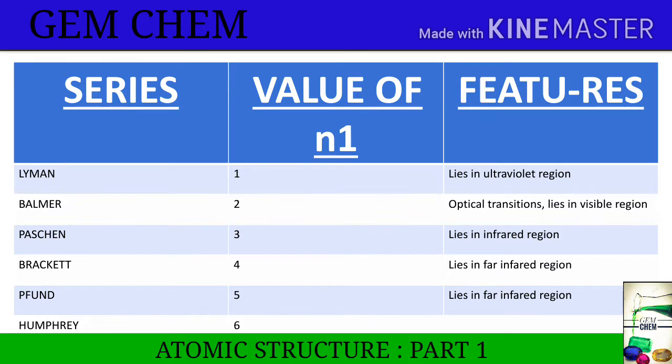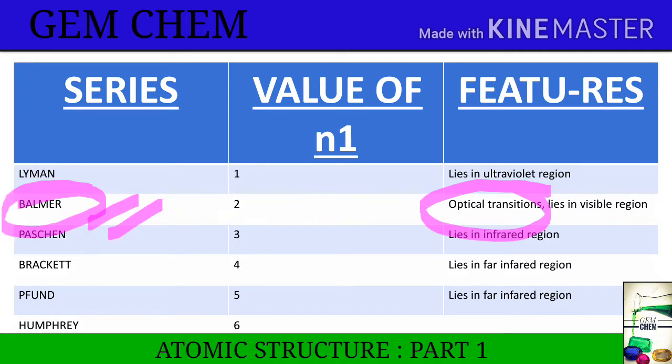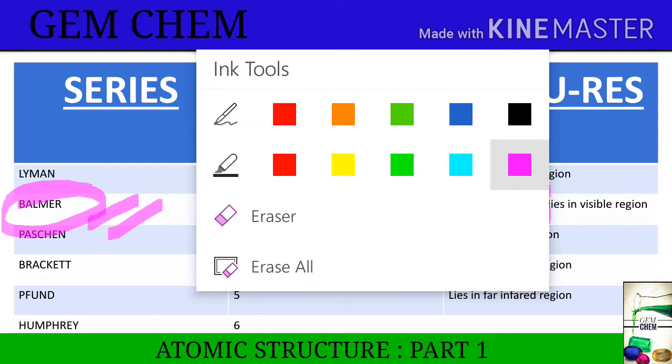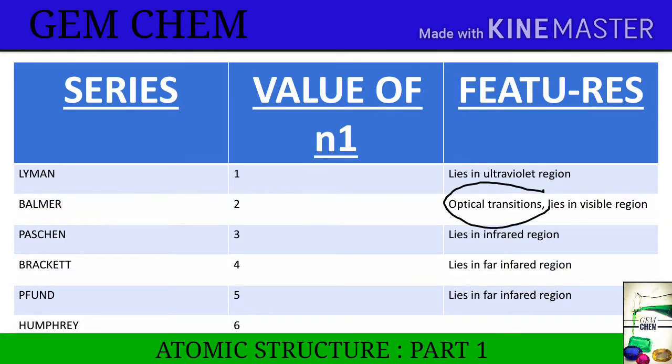Another important thing in this chart is to know the optical transition. Now what is optical transition? This is a transition which is taking place only during the Balmer series absorption or emission. So numericals can come by asking for optical transition. When it is asking for optical transition, then you have to understand that it is asking for transitions from Balmer series. This is an important concept.